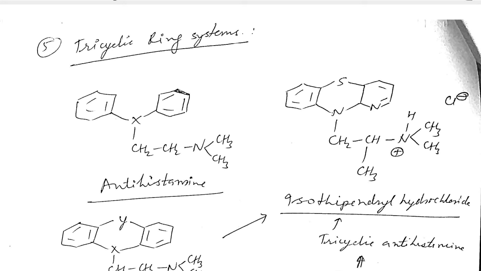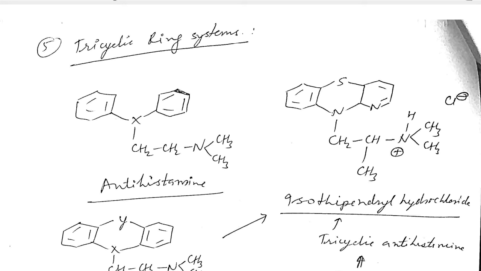The general structure for antihistaminic drugs that we have discussed previously, starting with the ethylene diamine and monoamino propyl analog, cyclic ring system, has an X, maybe carbon or nitrogen, in the general structure you look at here on the screen.